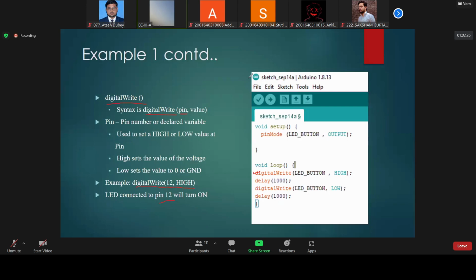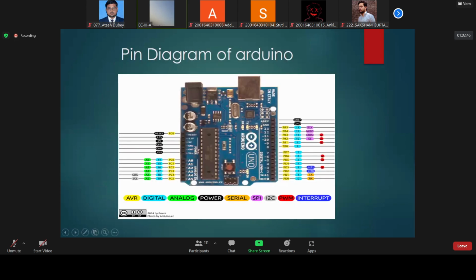Okay, so digitalWrite I am explaining. Let us suppose this is the microcontroller, a very simple microcontroller. I will take the slide in which the microcontroller is, look at here. So I will explain digitalWrite from here. Let us suppose I have connected one LED. Now this is grounded, and let us suppose pin number 12 is connected with this LED.